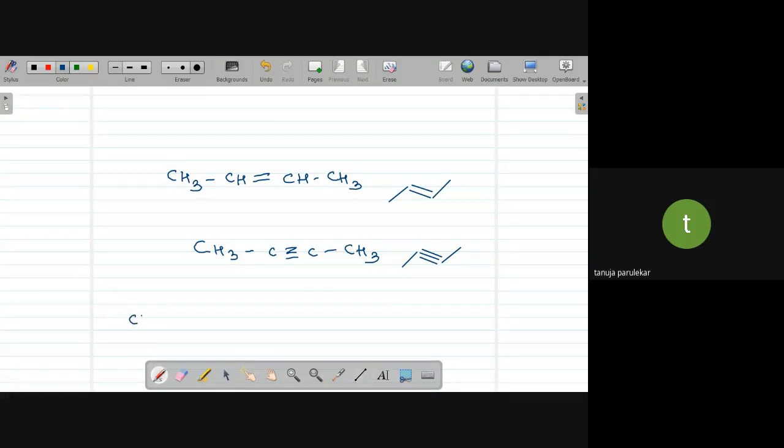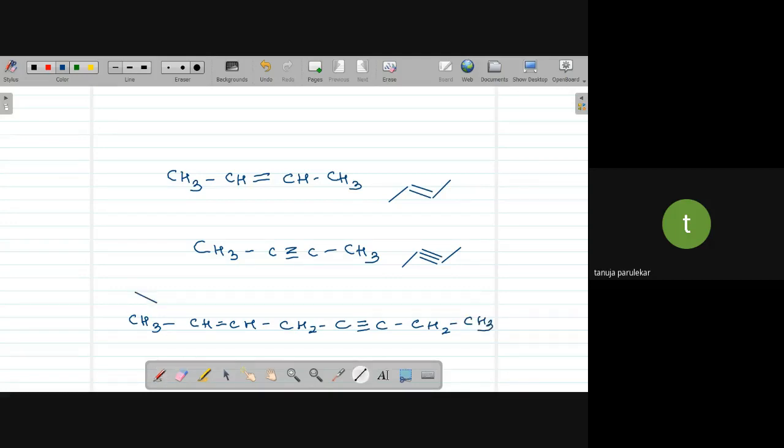And then if you have something further, for example a big structure: CH3, CH double bond CH, CH2, C, triple bond, CH2 and CH3. Let us see if we can put this.